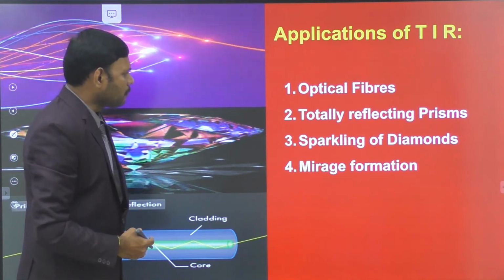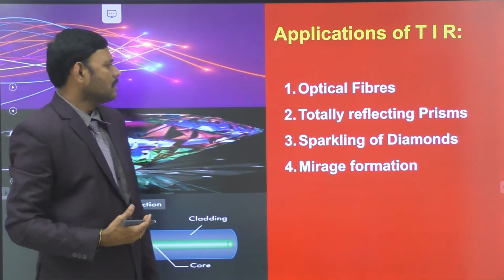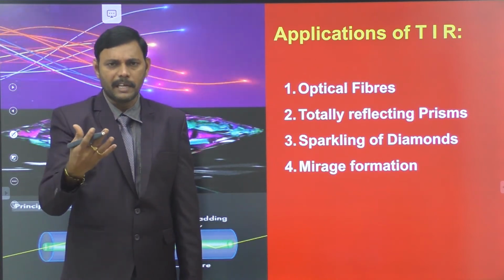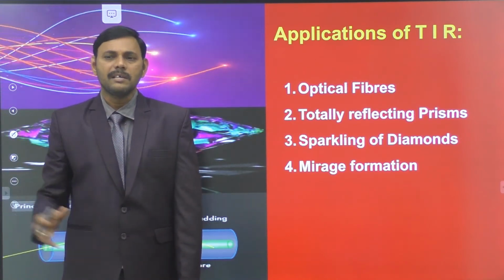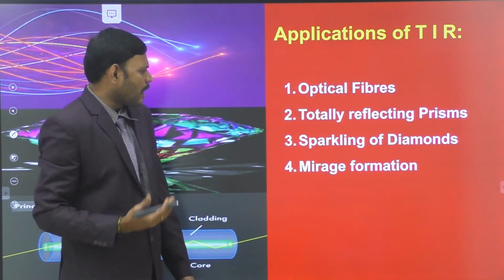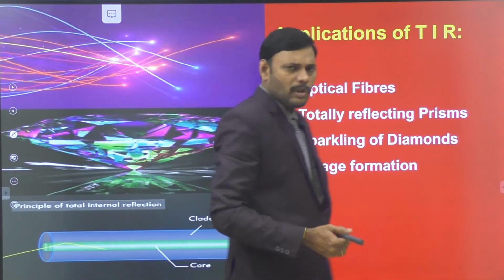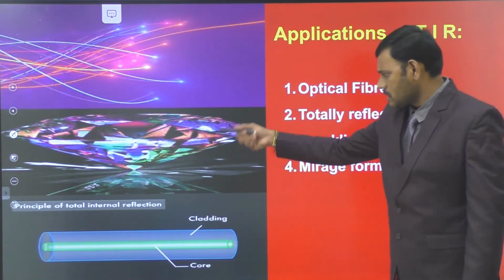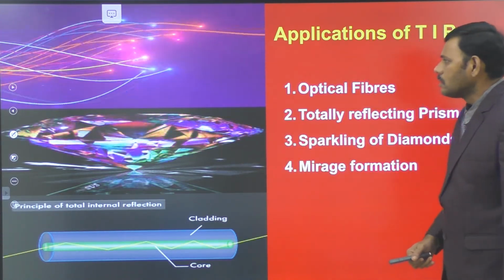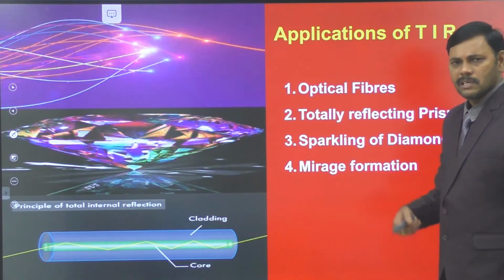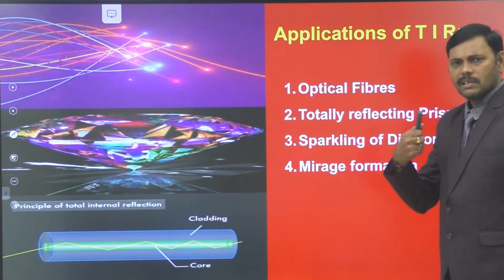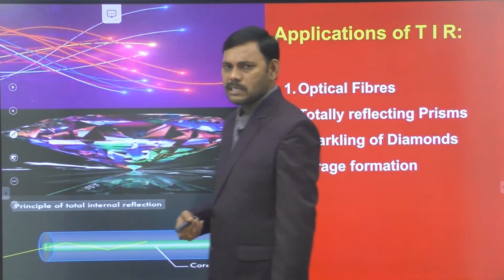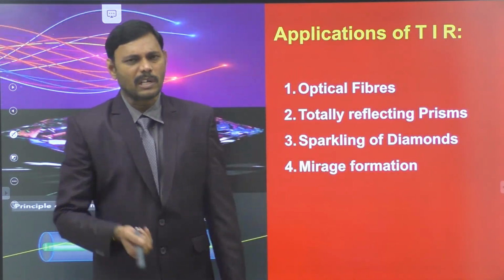And in a total reflecting prism, under particular conditions, the prism behaves like a total reflecting medium and reflects the incident light backwards. And the sparkling of diamond, which you are observing in the animation, is also a consequence of total internal reflection. And during hot days on highways as well as in deserts, we observe the formation of mirages. We have to know the reasons behind them by applying total internal reflection.